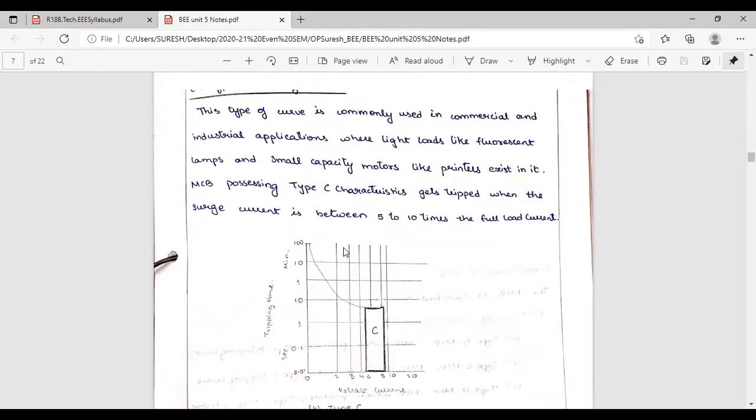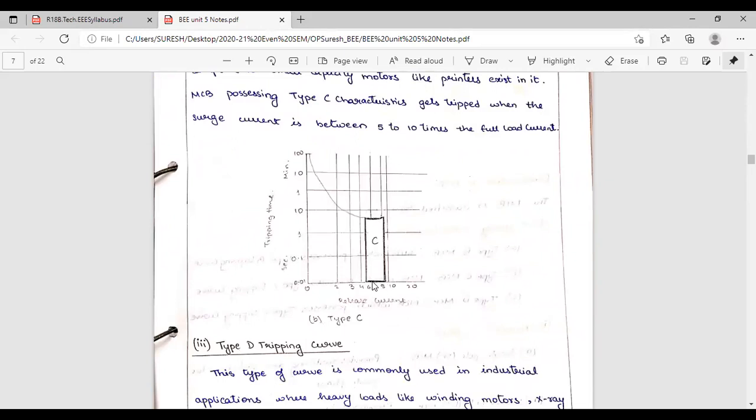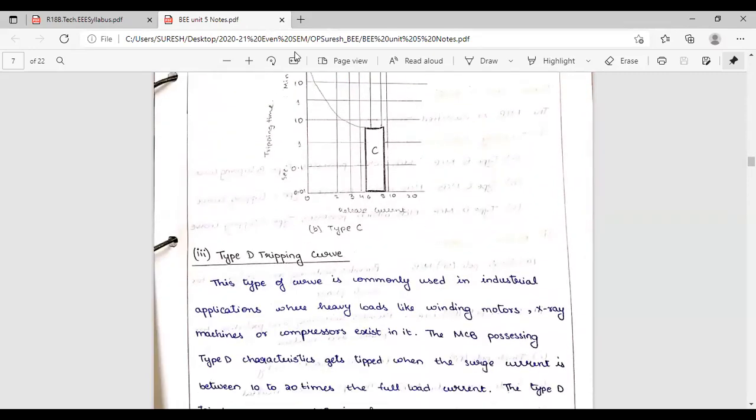Next, type C, you see. Type C is used for commercial and industrial applications. Commercial means very high current. The industrial also they use very high current. Type C characteristics trip when the surge current is between 5 to 10 times. Type B, what is the current range? 3 to 5 times. But type C is 5 to 10 times. In between 5 to 10 times of the current, this type C will operate. Then what is the time taken? It is not given here. Time to operate is less than this.